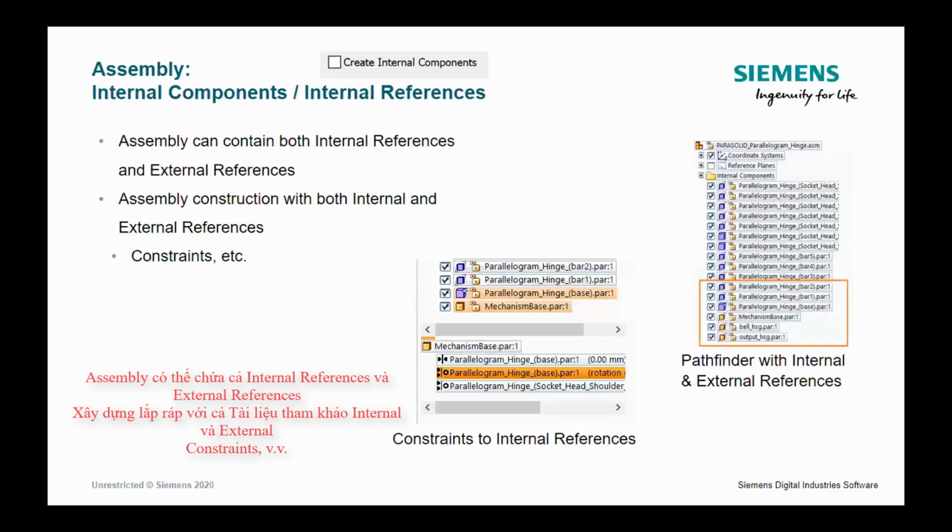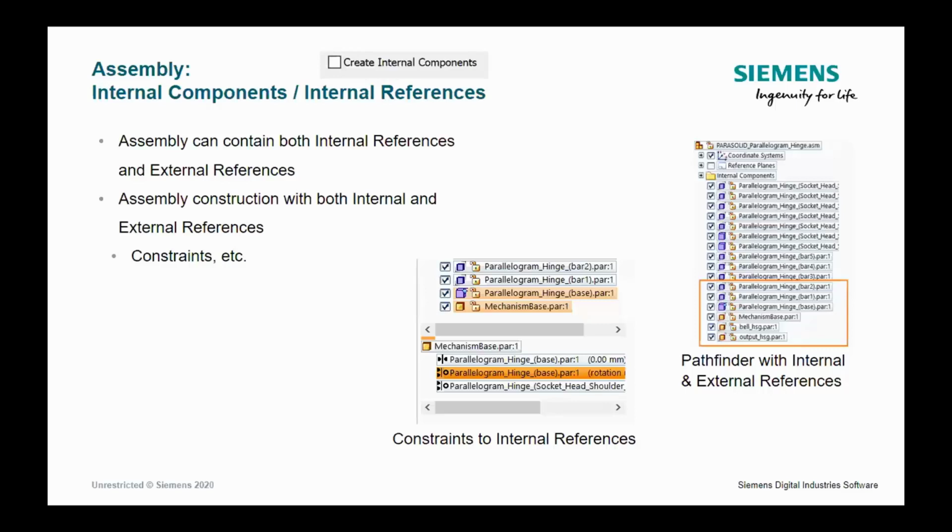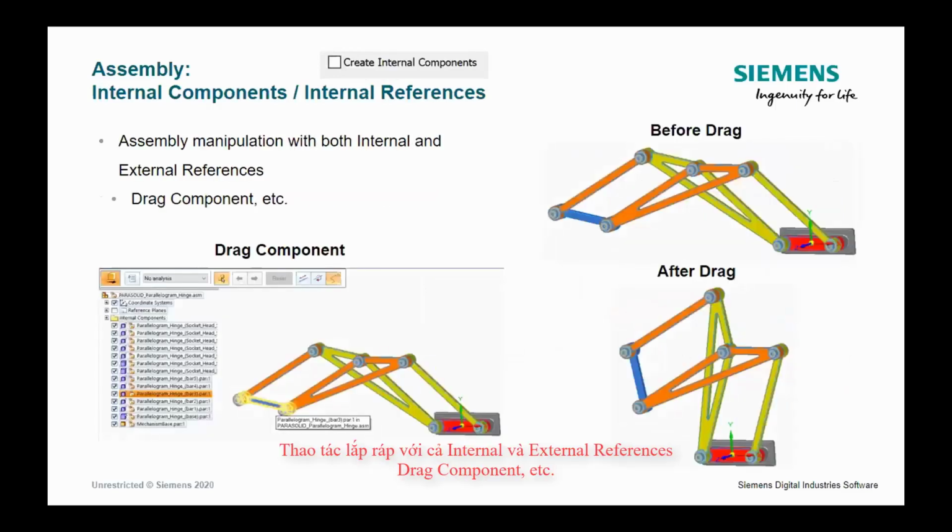And by the way, you're not forced to use only this type of components, internal components. You can combine them with standard components, sheet metal parts, regular model parts, and they live together under the same assembly structure. What's also important to understand is that even with internal components, when you don't create real components on the hard drive, you will still have access to a lot of available functionalities. For instance, you can apply assembly relationships to internal components.